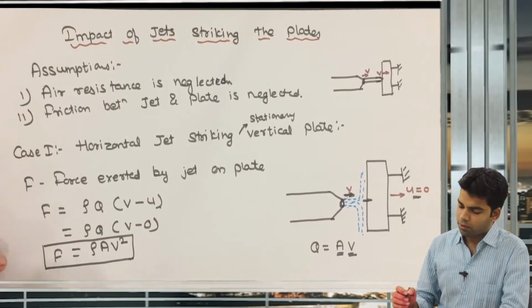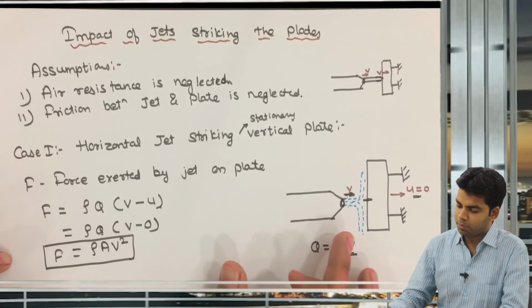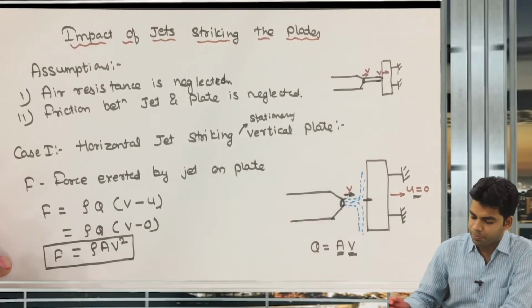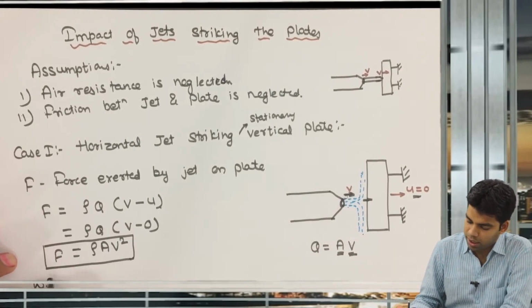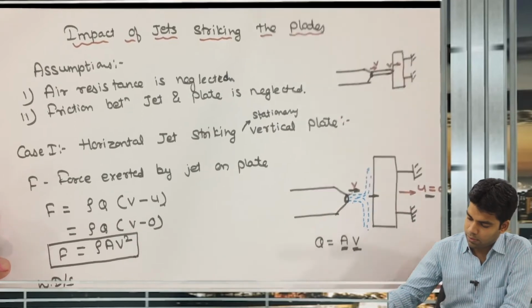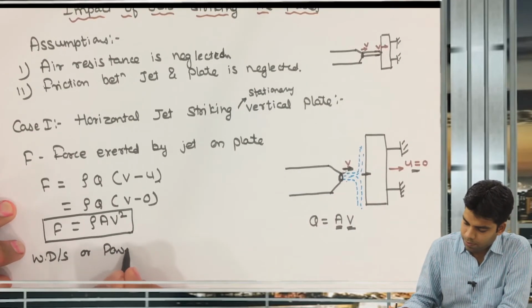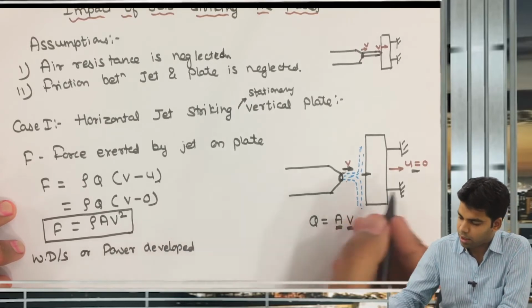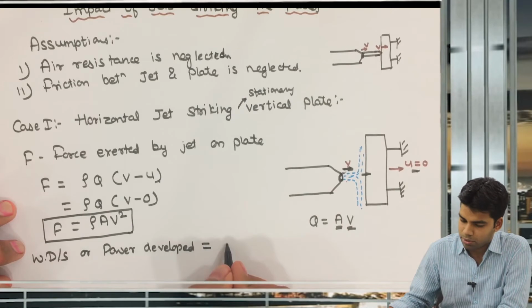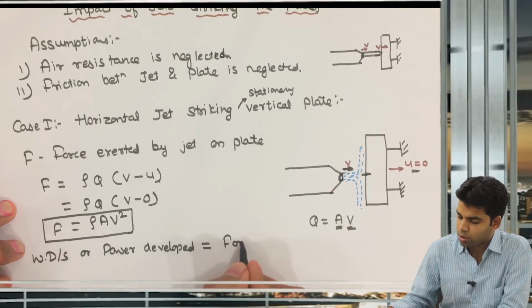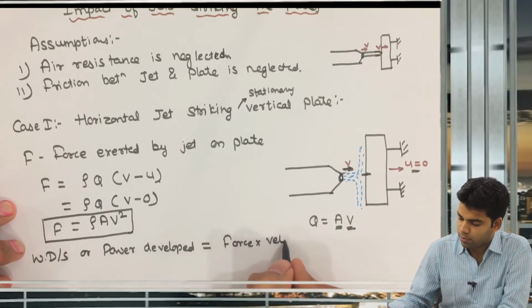Now, what will be the work done per second or power developed by the jet on the plate? As we know, power is equal to force into velocity.